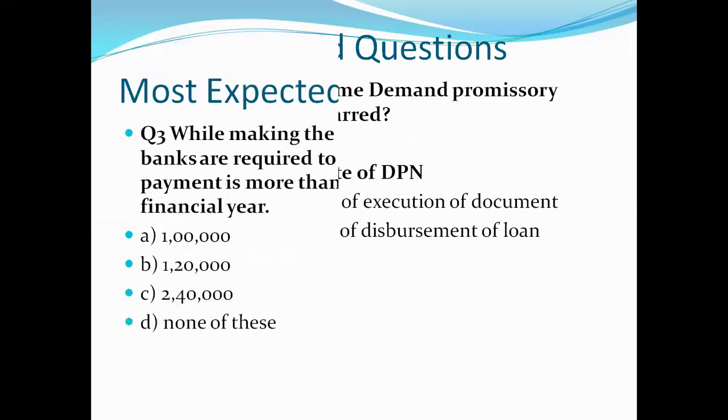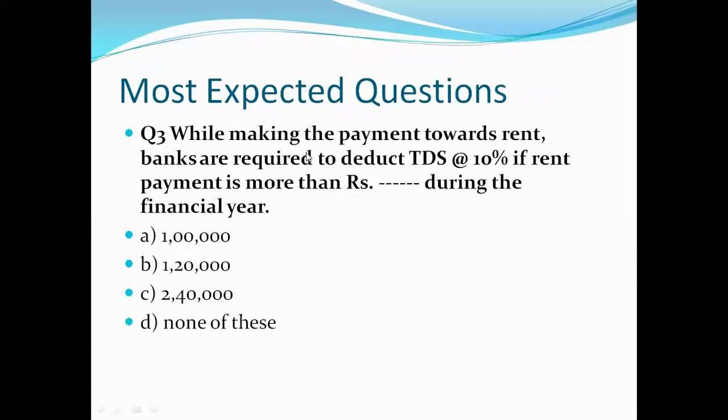Let's see our next question, question number 3. While making the payment towards rent, banks are required to deduct TDS at 10% if the rent payment is more than rupees dash during the financial year. So how much will be the amount after which we have to deduct the TDS?